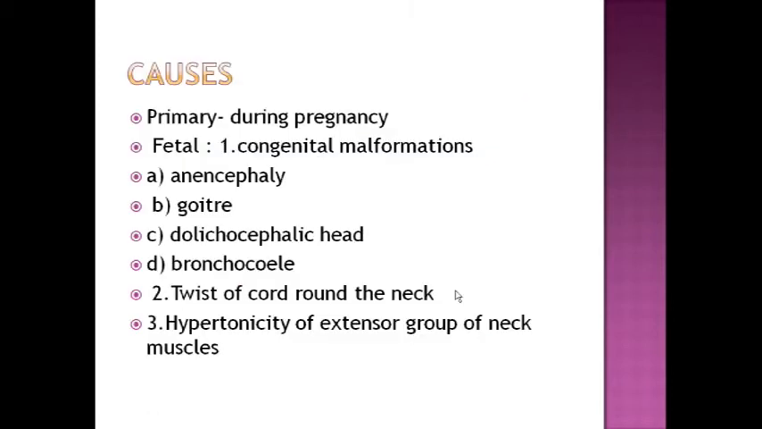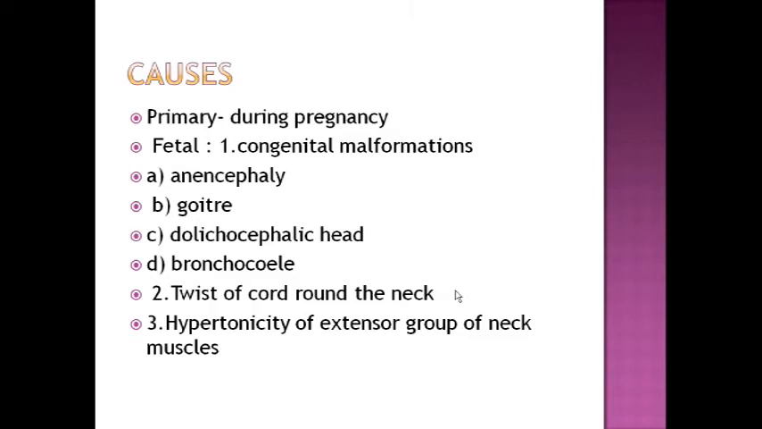So what are the causes? Primary causes occur during pregnancy. It is usually a fetal cause, like congenital malformation. In anencephaly, what happens? The neck is absent and the cranium is absent. So the face will be the more prominent part, and it will come down, and the head will not flex, it is extended and causes face presentation.